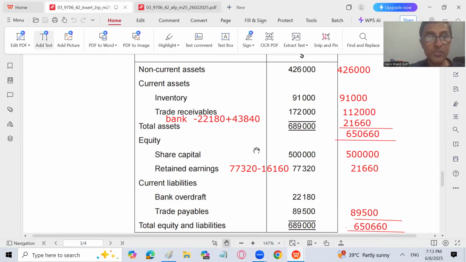If you just look at the question, if you want to write it down, just write it down, because everything is done. Trade receivable budget, non-current assets, inventory, trade receivables, bank. We still didn't understand how 43840 has been added to the bank overdraft and has created the bank in the positive way. I will let you know. Share capital is same. Retained earnings will subtract discount allowed. It is done. Current liabilities, bank overdraft has changed into positive bank. Trade payable will remain the same. The totals of the balance sheet are equal.